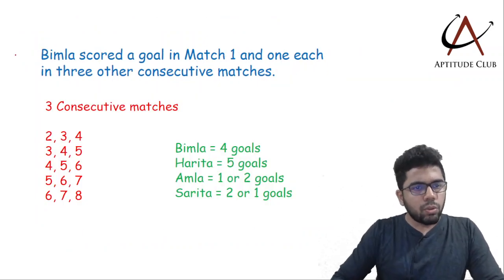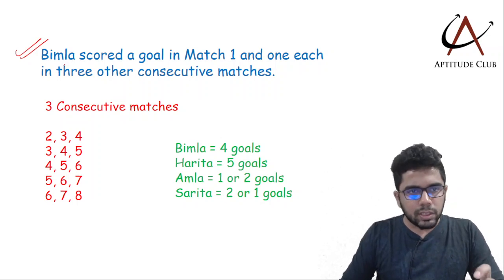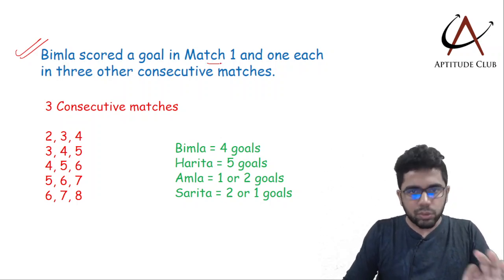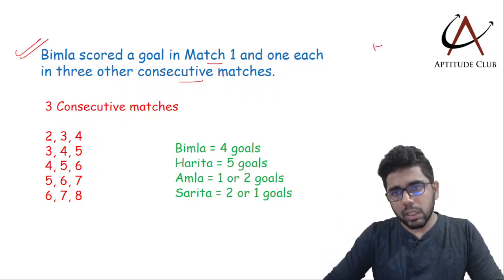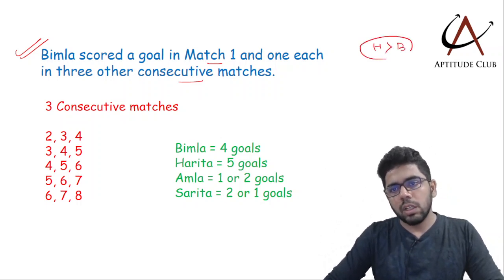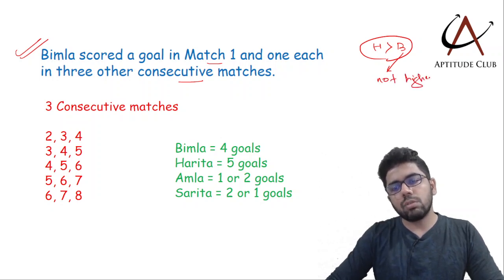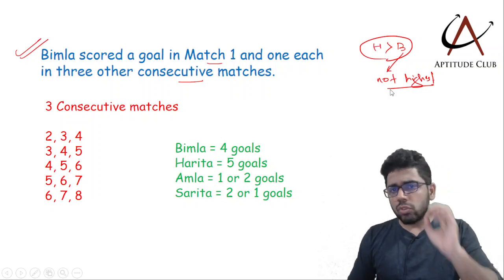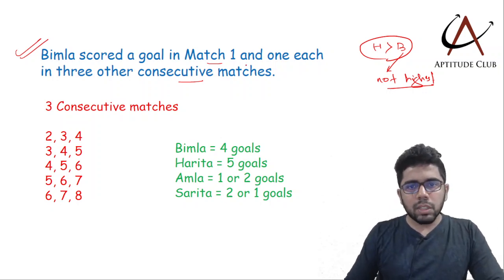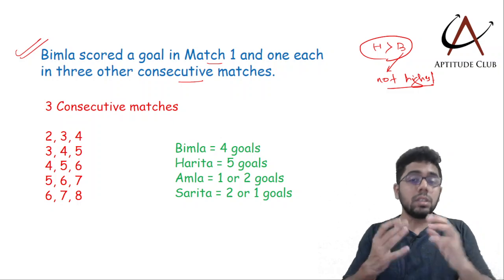So moving forward, let us reason out a bit now. It is said that Bimla scored 1 goal in match 1 and 1 each in 3 other consecutive matches. Also it is said that Harita has scored more than Bimla. So I can conclude definitely one thing: Bimla is not the highest goal scorer. That much we can conclude. If Bimla is not the highest goal scorer and Bimla scores 1 goal in 3 other consecutive matches.